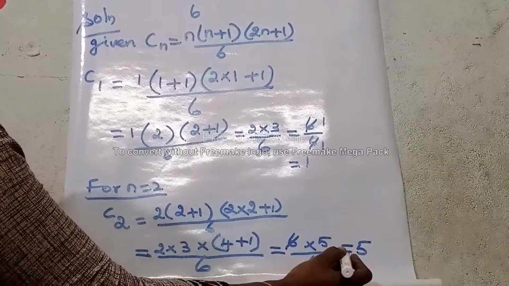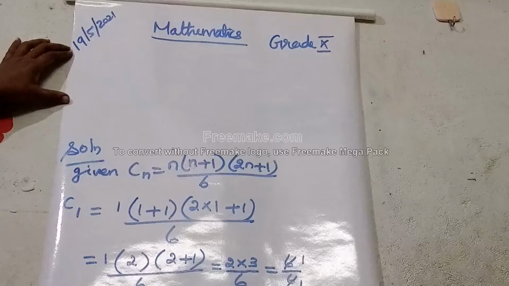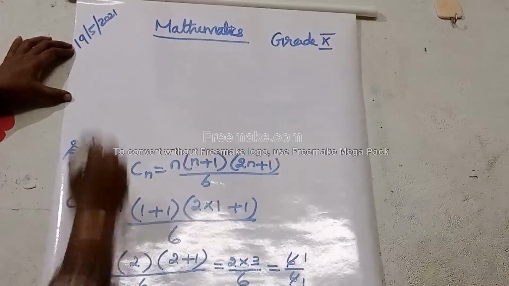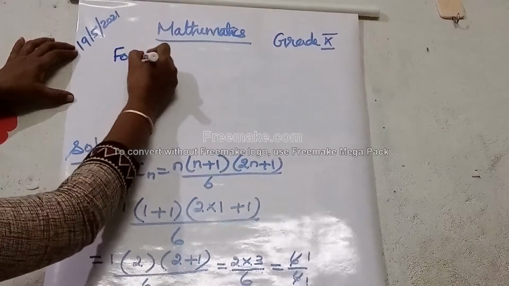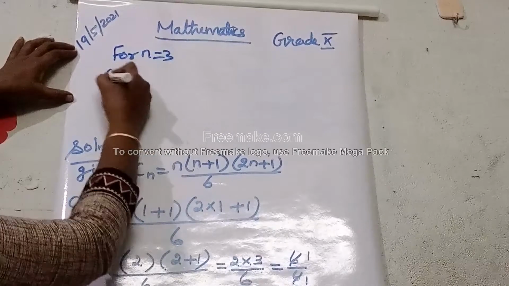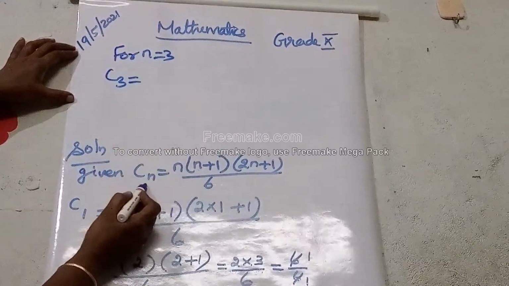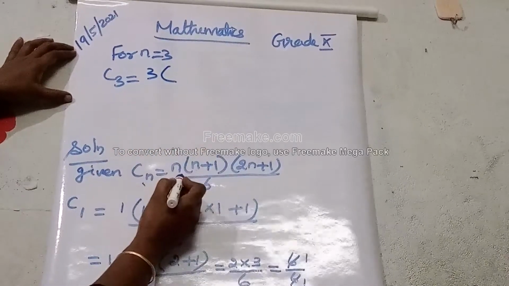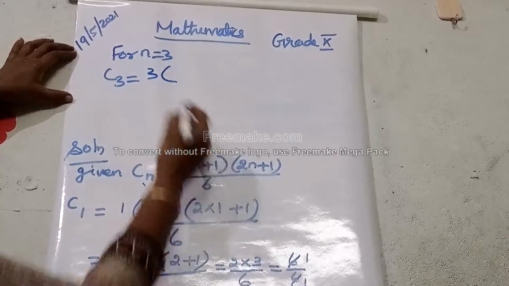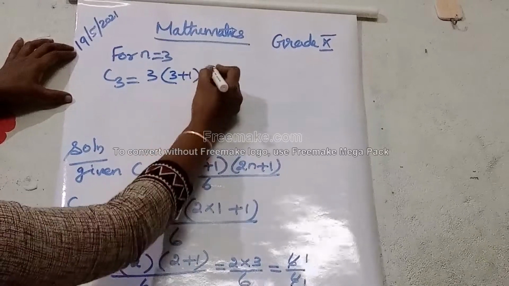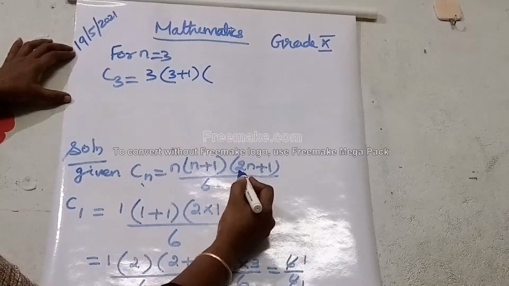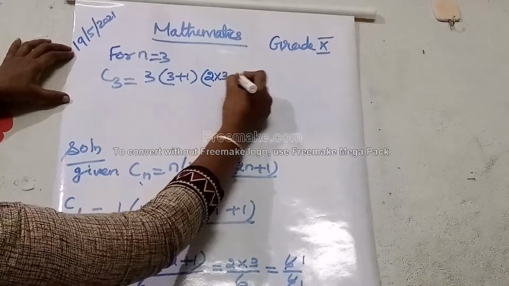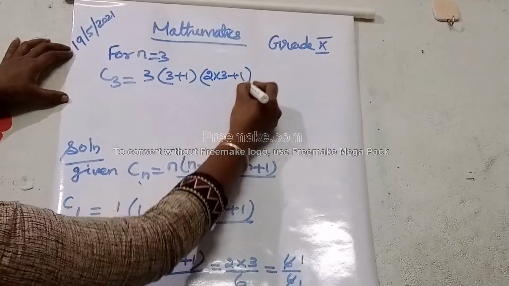So let's find the C3 value, the next third term. For that we have to apply n is equal to 3. So C3 equal to, in place of n we have to apply 3. So 3 into, wherever n is there we have to apply 3, 3 into 3 plus 1. Next bracket, here 2n is there, so 2 into, for n we apply 3, that is 2 into 3 plus 1. Okay, then the bracket needs to close.